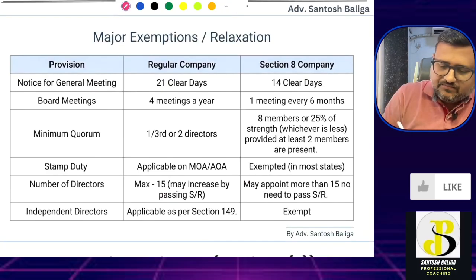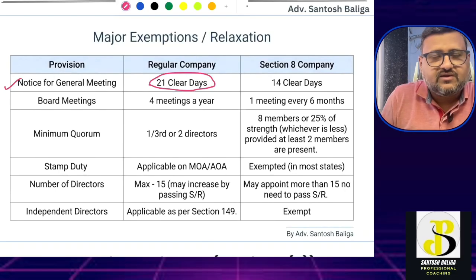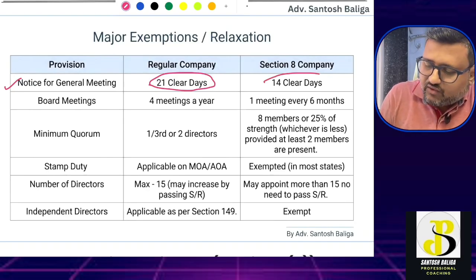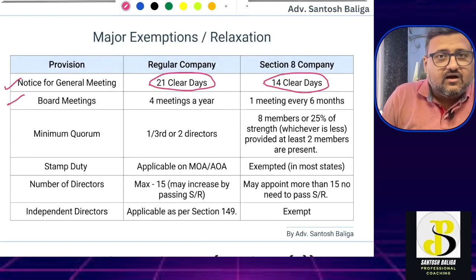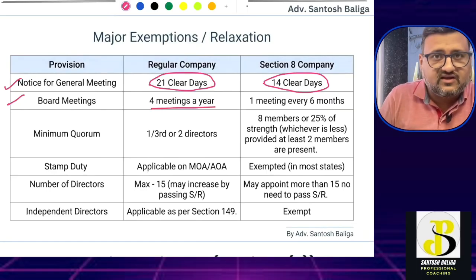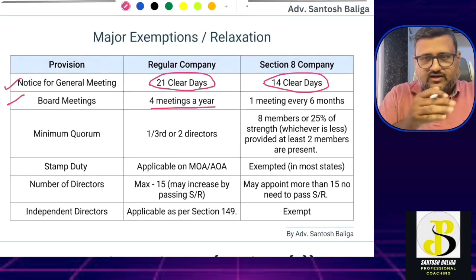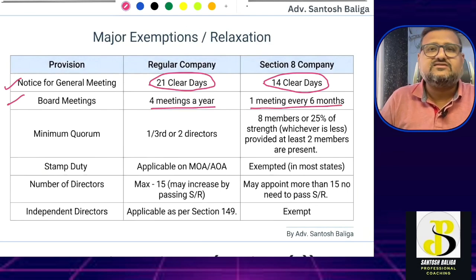The first one is notice for general meeting. Normally, for a regular company, 21 clear days' notice has to be provided for the general meeting. But in case of a Section 8 company, it is 14 clear days. Next, the board meeting. In case of regular companies, there have to be 4 board meetings in a year, 1 each quarter. But in case of a Section 8 company, it is 1 meeting every 6 months. That means 2 meetings across the year.